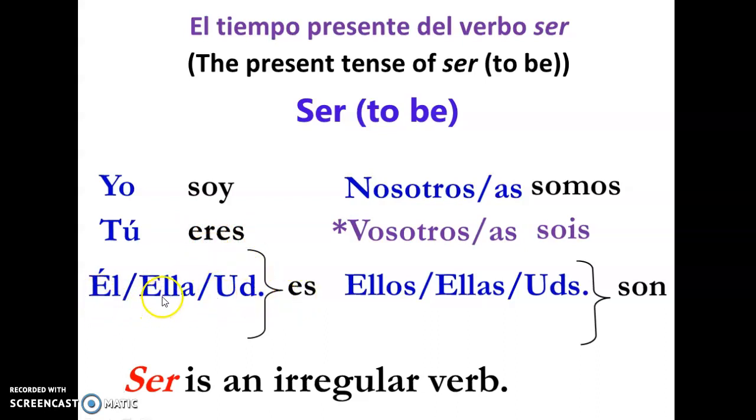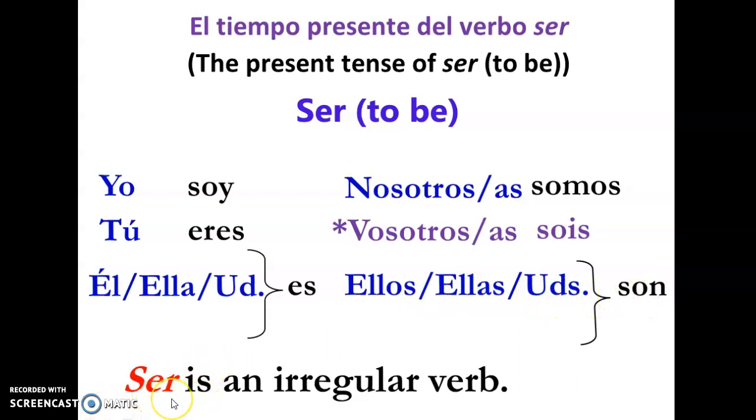So he, she, or usted, the formal way to address someone. Nosotros, nosotras, that's we are, somos in this case. Vosotros, vosotras, sois. This is the one they use in Spain. And ellos, ellas, ustedes, son. So this is they or you guys are.